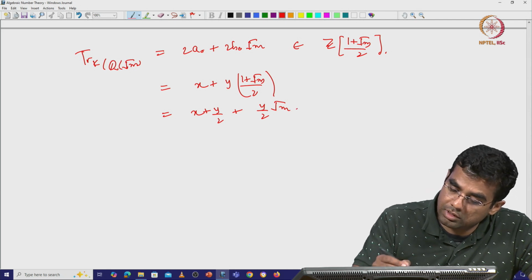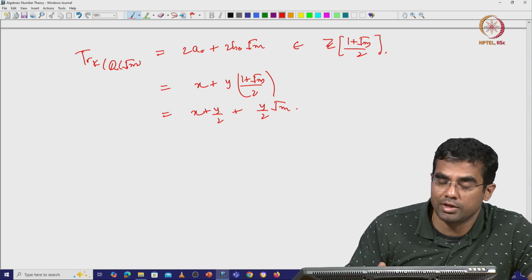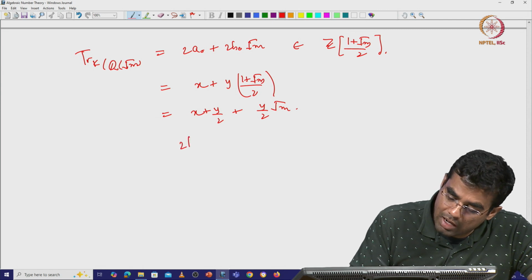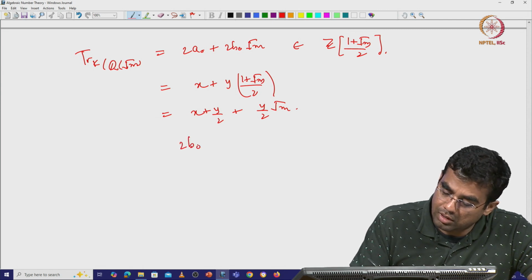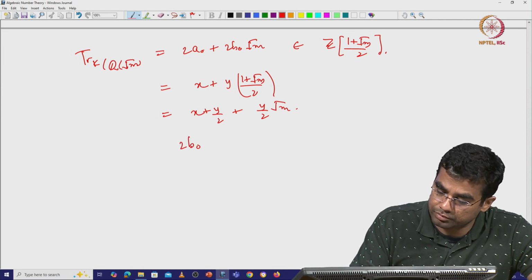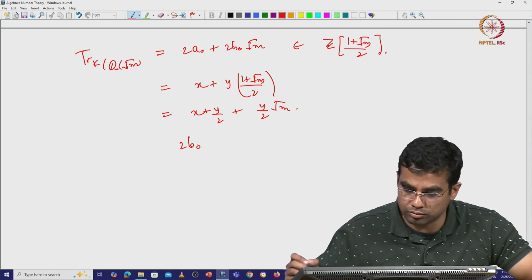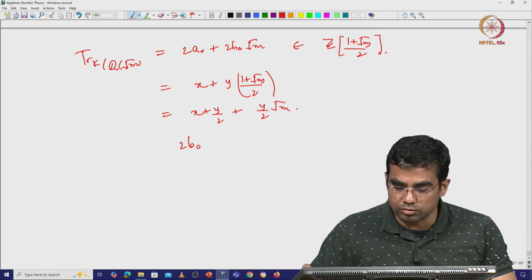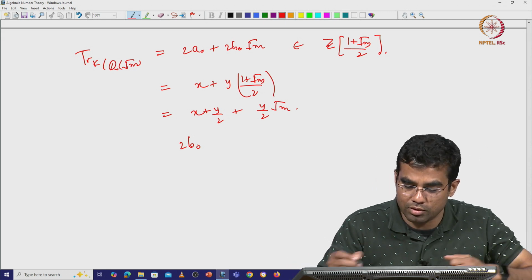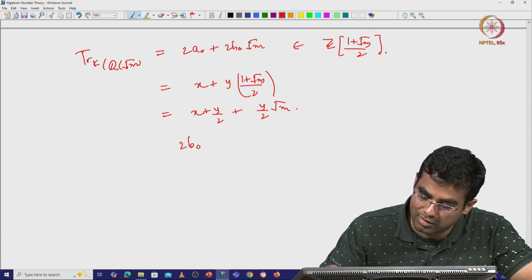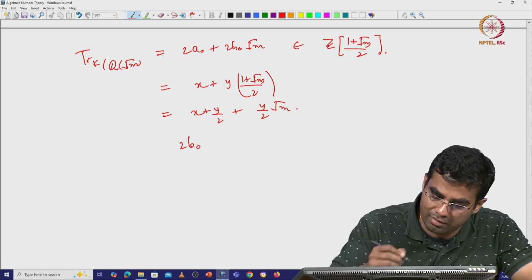And so anyway a0 is a half integer, that is still true, and 2b0, okay, so, right, so fine.